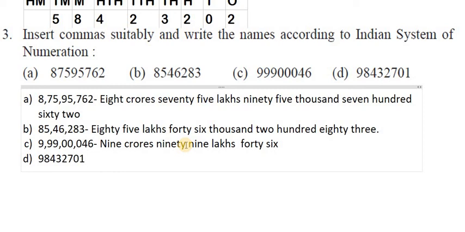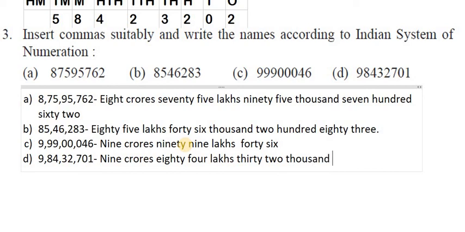And this one, 98432701. Place commas after hundreds, thousands, 10,000s, lakhs, 10 lakhs. Again you have 9 crores 84 lakhs 32,701. In this way you are going to write your number names in the Indian system after placing commas.